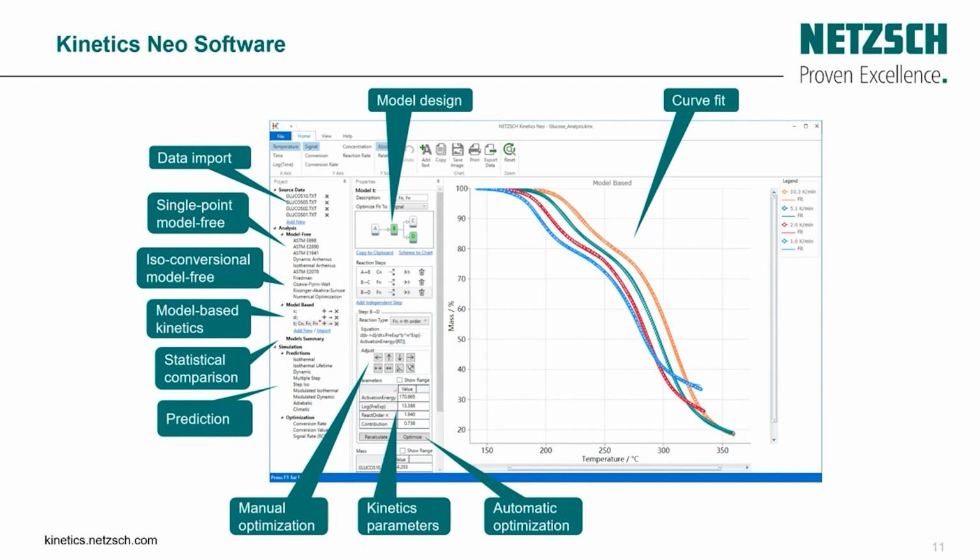Here we have the last part. After importing the data and doing the kinetic analysis, we can now do the simulation and prediction. We have different types of prediction: isothermal at different constant temperatures, isothermal lifetime, dynamic at different heating rates, or even climatic, which I will speak about later on. And as we are speaking about the shelf life, we can do the prediction at different isothermal conditions, for example at 30 degrees C and 60% humidity, and in this case we can choose the first one in order to do our prediction.